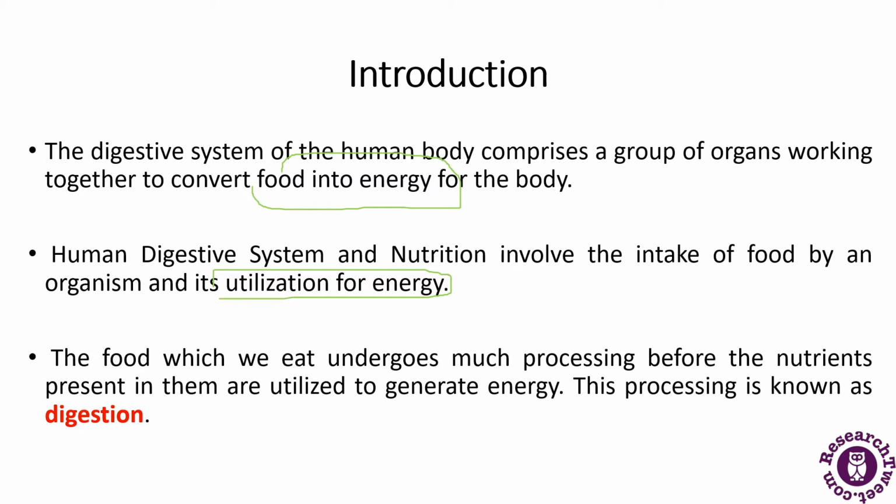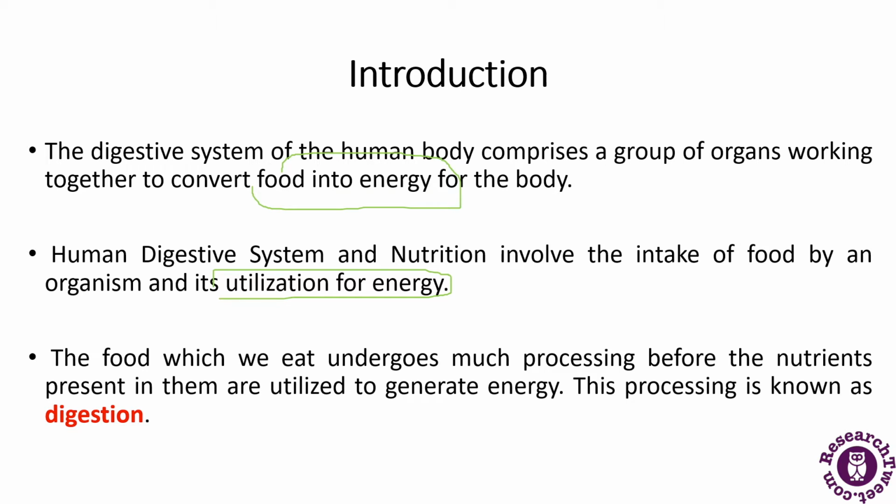Food undergoes much processing before the nutrients present in it are utilized to generate energy, and this processing is known as digestion.